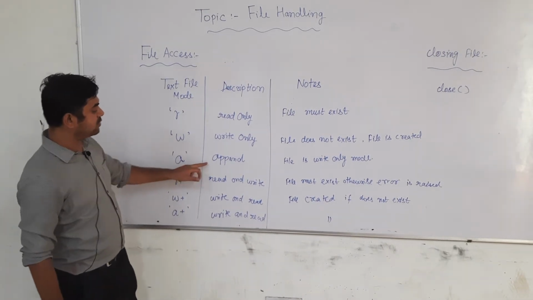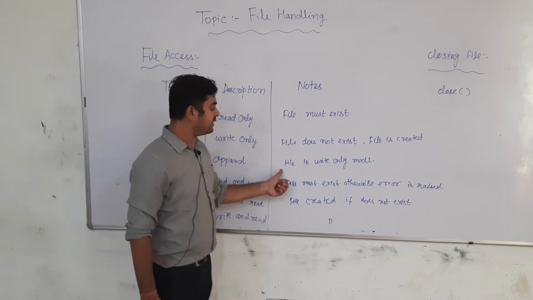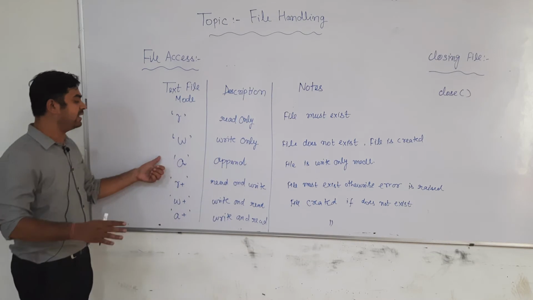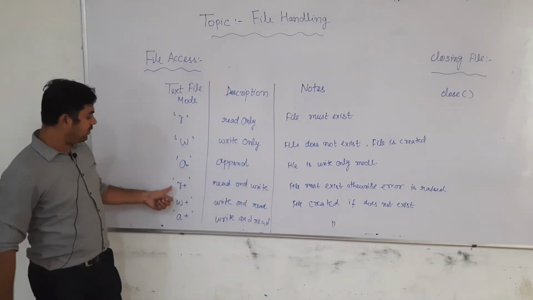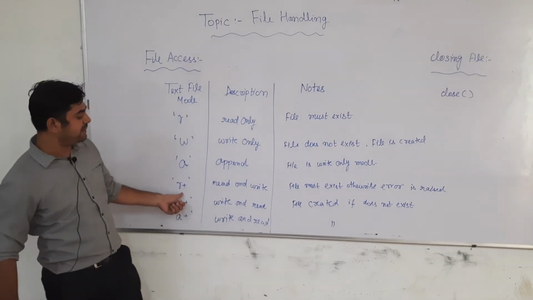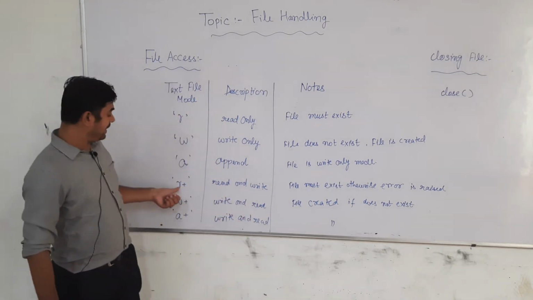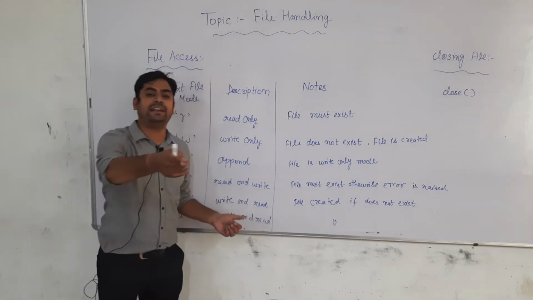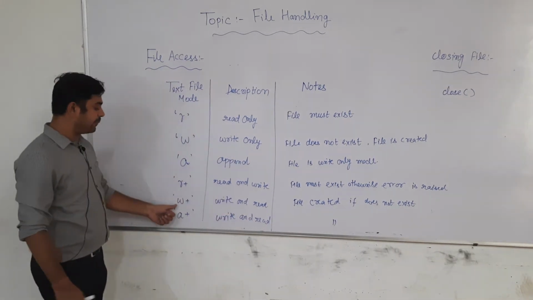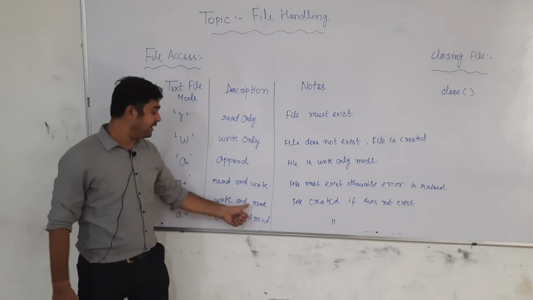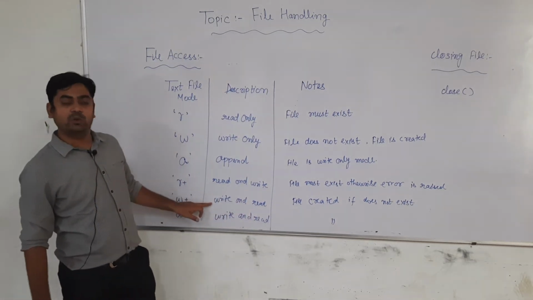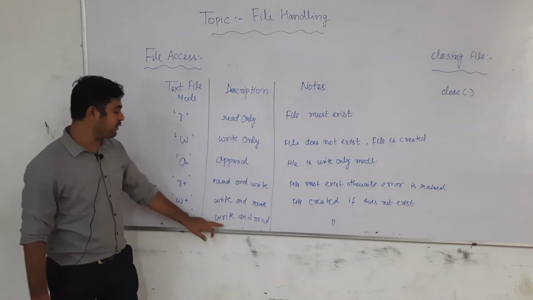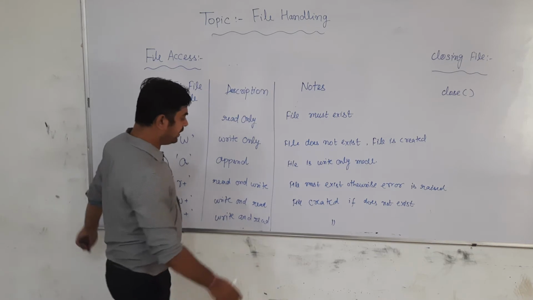A is also known as append. It is also a write only mode, because you are going to write. You are not going to read the data from the file. Now what is r plus? r plus means read and write both, first you read, then you write. W plus means write and read. For that, first you write, then you read. And a plus is also first write, then read.